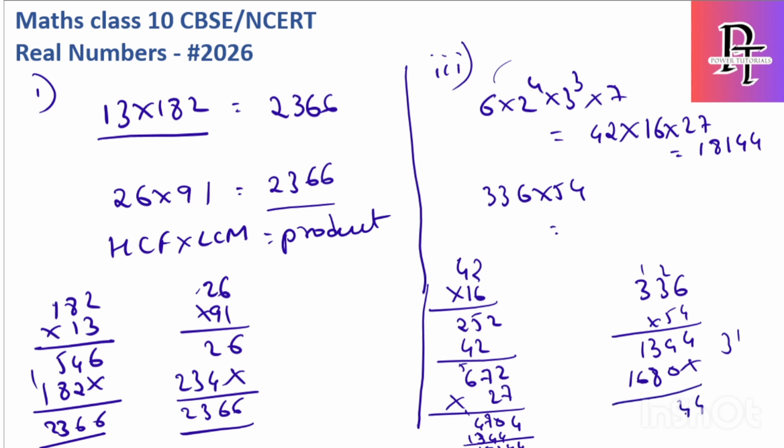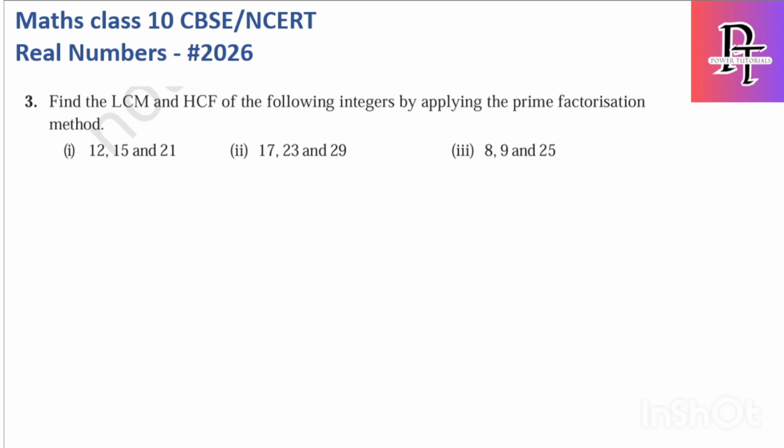I got 18144, the same answer. So for any two numbers, LCM into HCF is always equal to the product of the numbers.